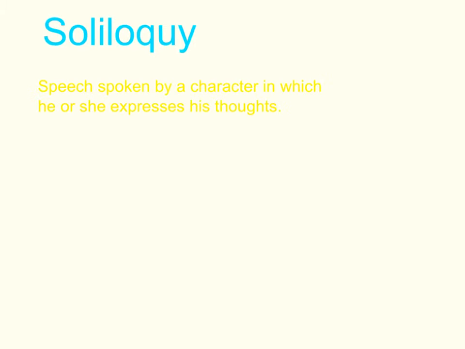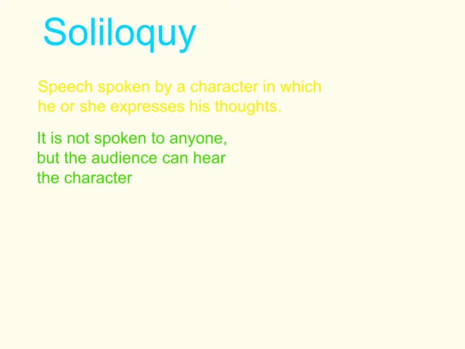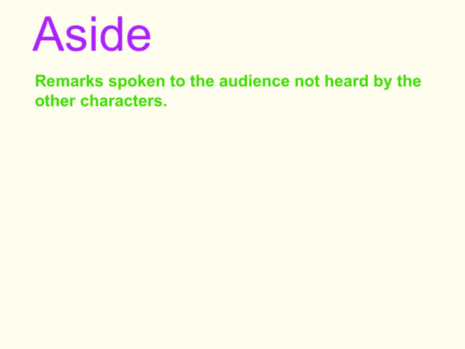Soliloquy. Soliloquy is speech spoken by a character in which he or she expresses his thoughts. It is not spoken to anyone, but the audience can hear the character. Here's an example. The next word is aside. An aside is a remark spoken to the audience not heard by the other characters.